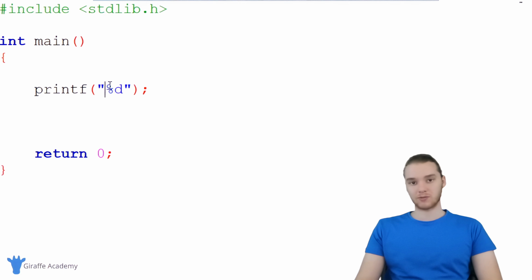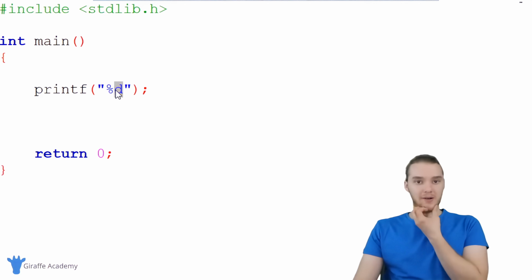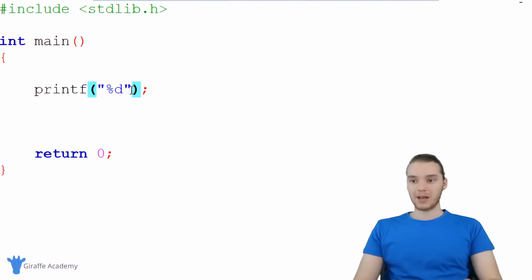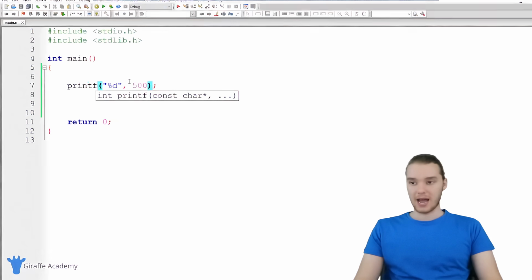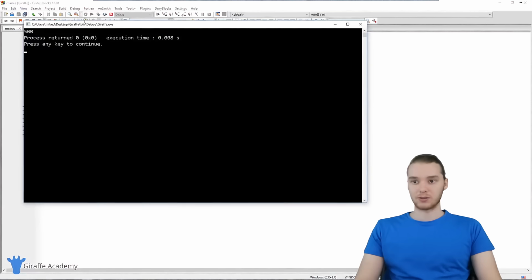So generally when we use these format specifiers, you use this %, and that tells C that you're gonna want to print out something special. And then after that, we would type in a specific letter, and that'll tell C what exactly we want to print out. So if I said %d, this means that we want to print out an integer. So all I have to do now is I can make a comma, and over here, I can specify the integer that I want to print out. So I could say like 500. And now this is going to print out 500 to the screen. So you can see over here, we're getting 500.